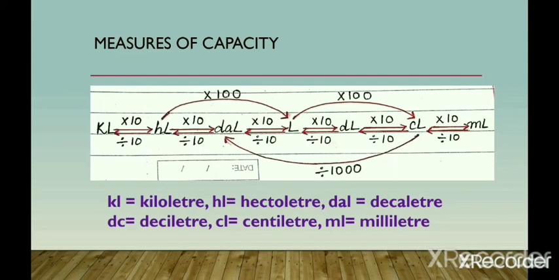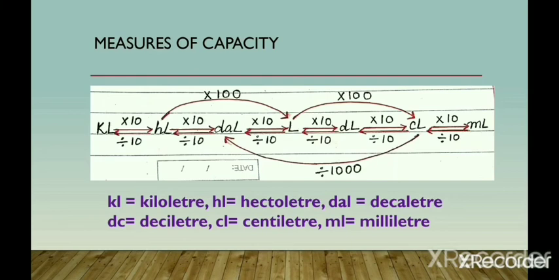Now this is conversion. Conversion is very important. Similarly, like you have done in length and mass, here also if you are moving from higher unit to lower unit, then you have to multiply with 10 in each step. And if you are moving from lower unit to higher unit, then you have to divide with 10 in each step. Like if you are converting a hectoliter into liter, then you have to multiply with 100. And if you are converting a centiliter into a decaliter, then you have to divide with 1000. I hope it is clear.